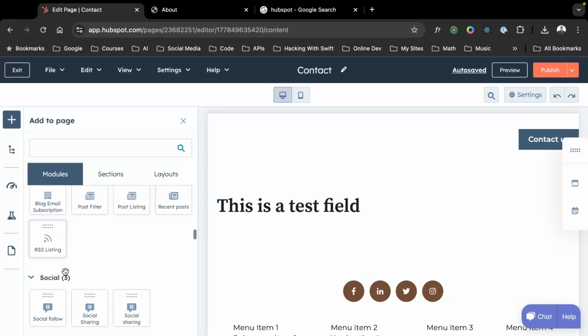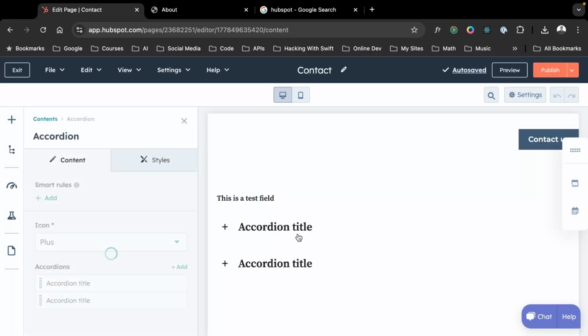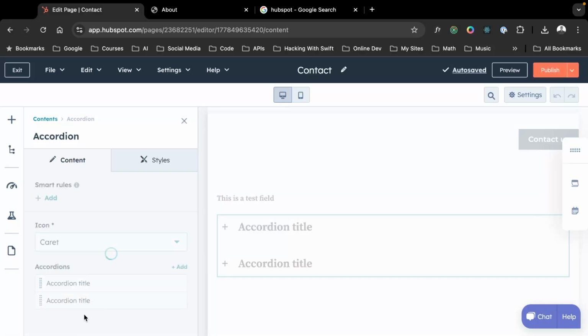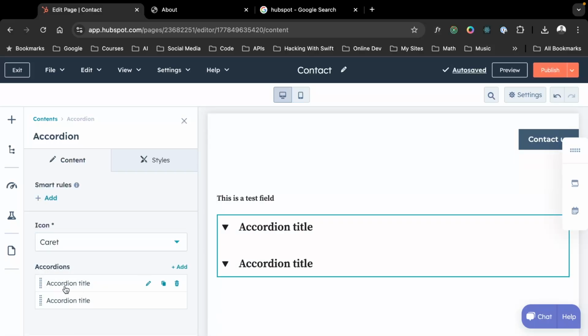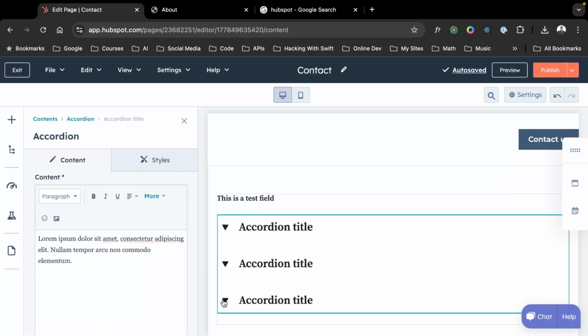Let's for now just add an accordion, right? So here we can select the caret instead of the plus sign. Here we can add multiple accordions if we want, right?